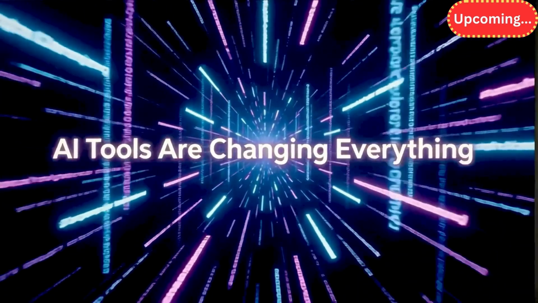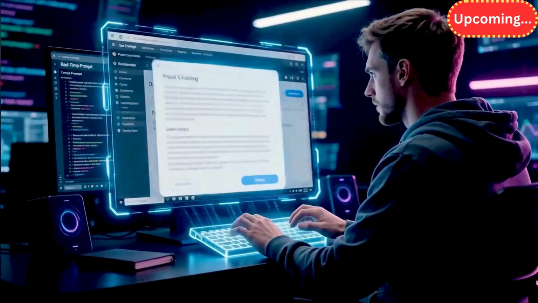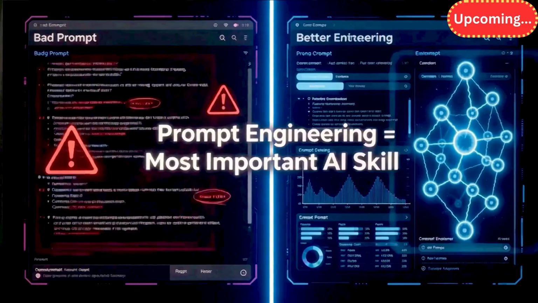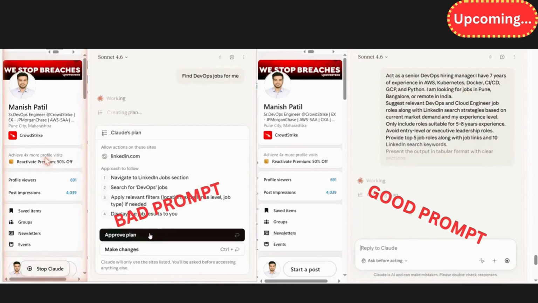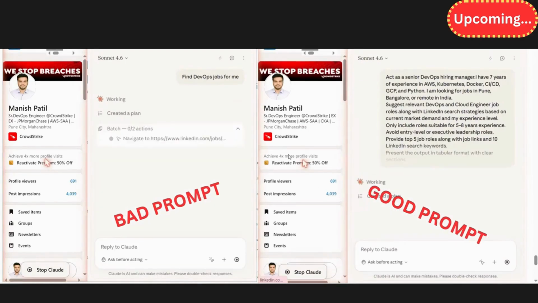In a world where AI tools like Claude AI are used every single day, prompt engineering is one of the most important skills you can learn. And in the next 5 minutes, I will show you exactly how to write powerful prompts by using a real-time example. Hi everyone, my name is Manish and today we are going to understand how to give accurate prompts and get the best results from AI tools like Claude AI or ChatGPT.